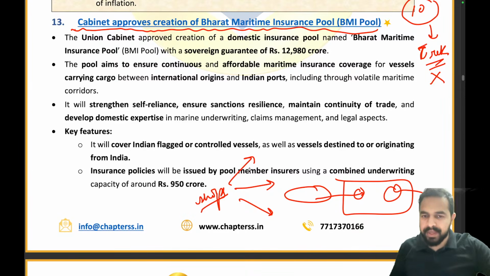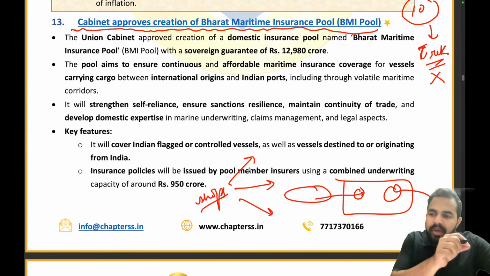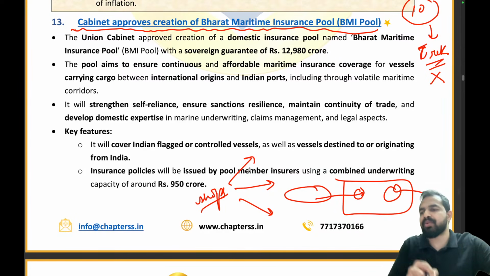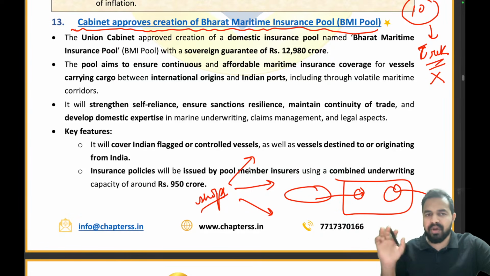And when it was time for the claim, these insurance organizations were shifting the blame to each other, right? So there was not a smooth claim support in this area.